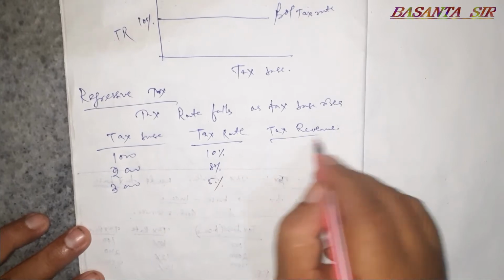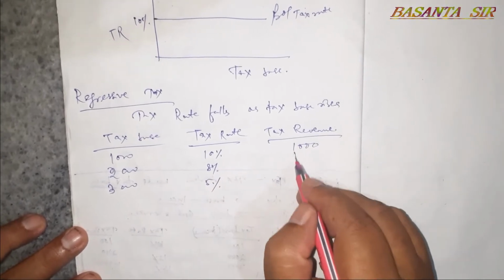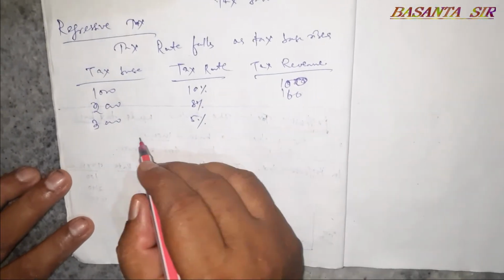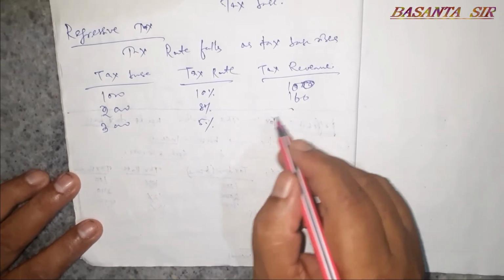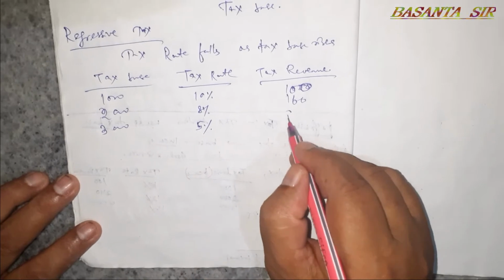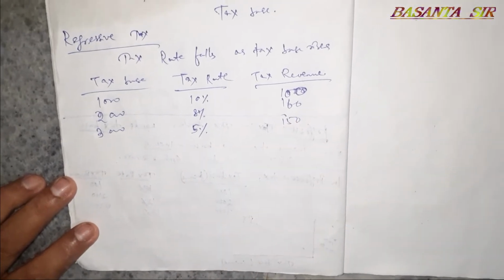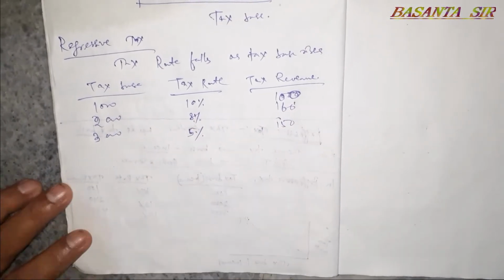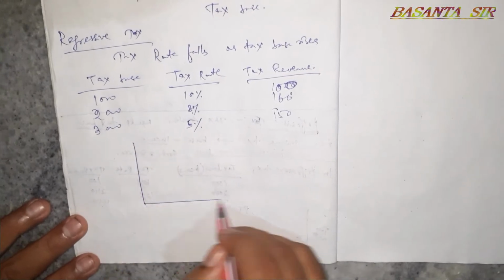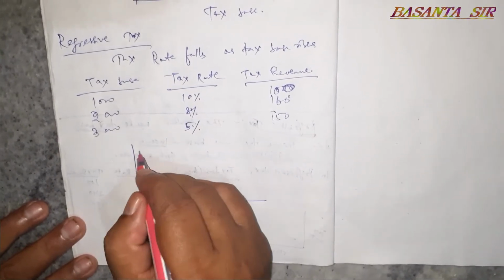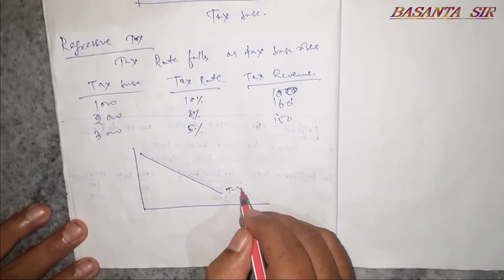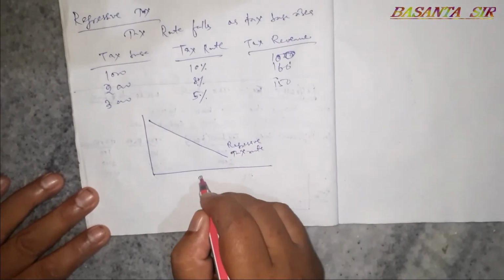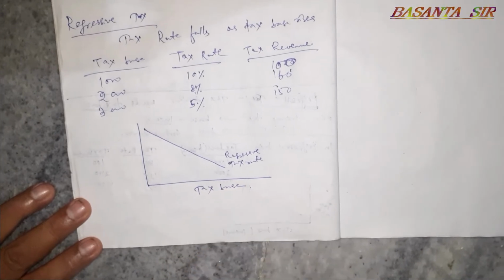So the tax revenue is 100, 160, 150. This is regressive tax. This tax rate goes on falling although tax base, or for example income, rises.